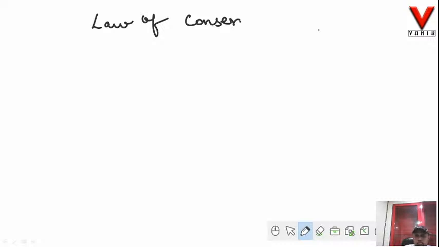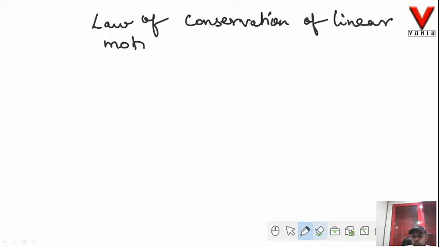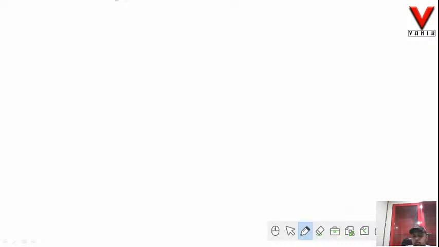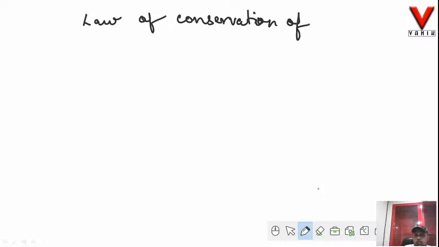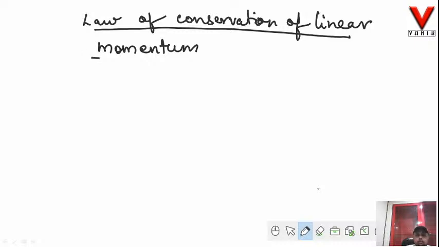Law of conservation of linear momentum. Now the law of conservation of linear momentum is applicable to an isolated system.